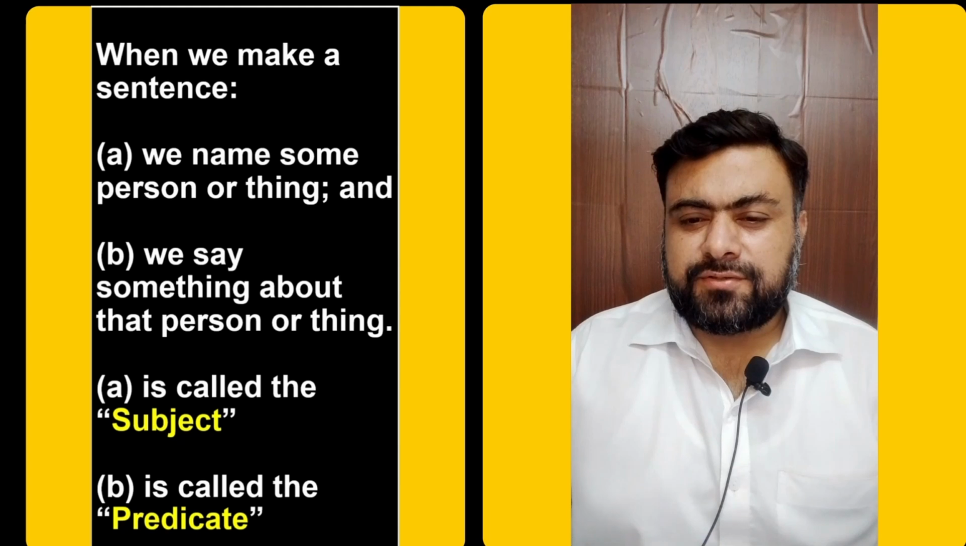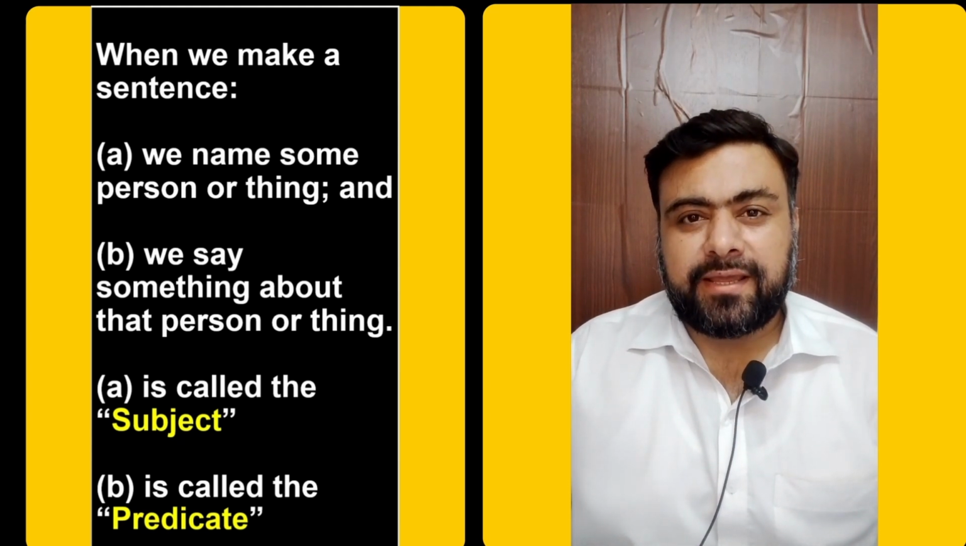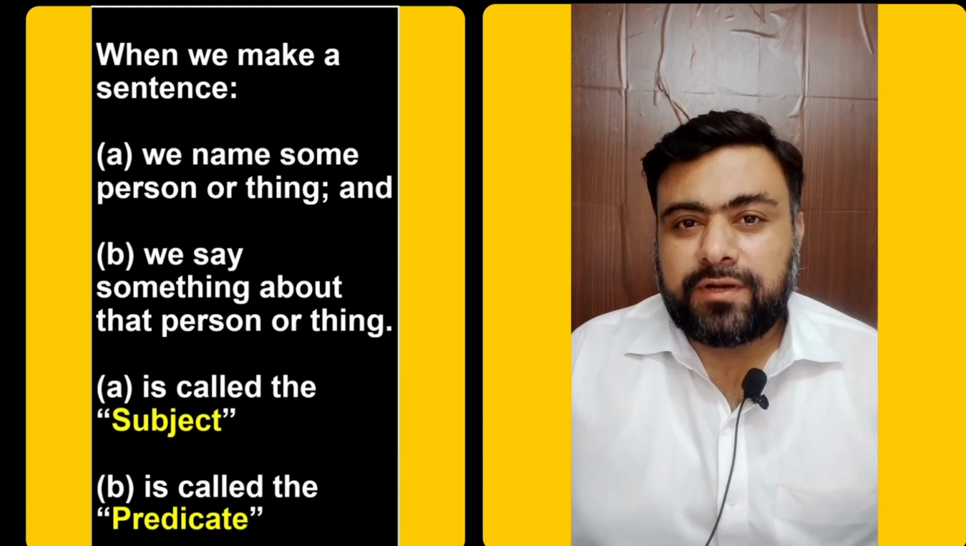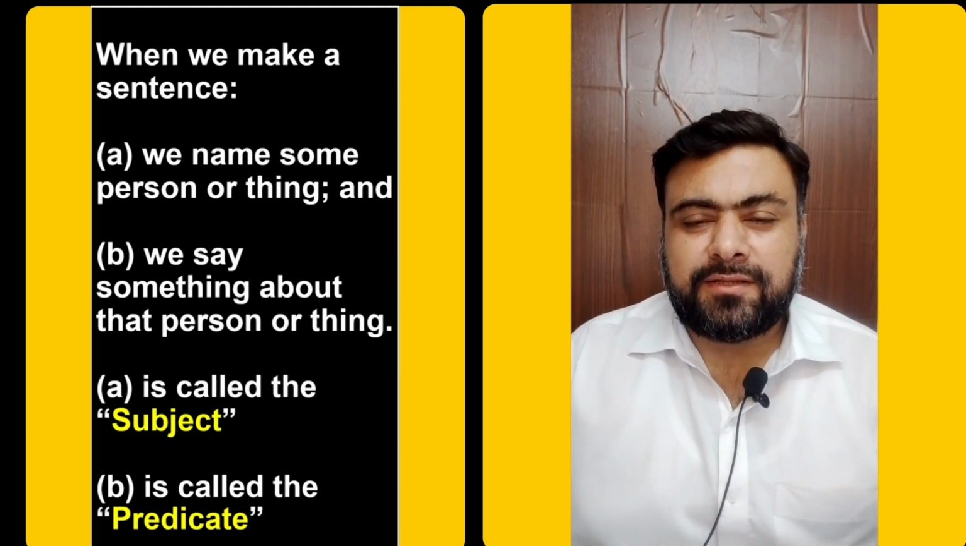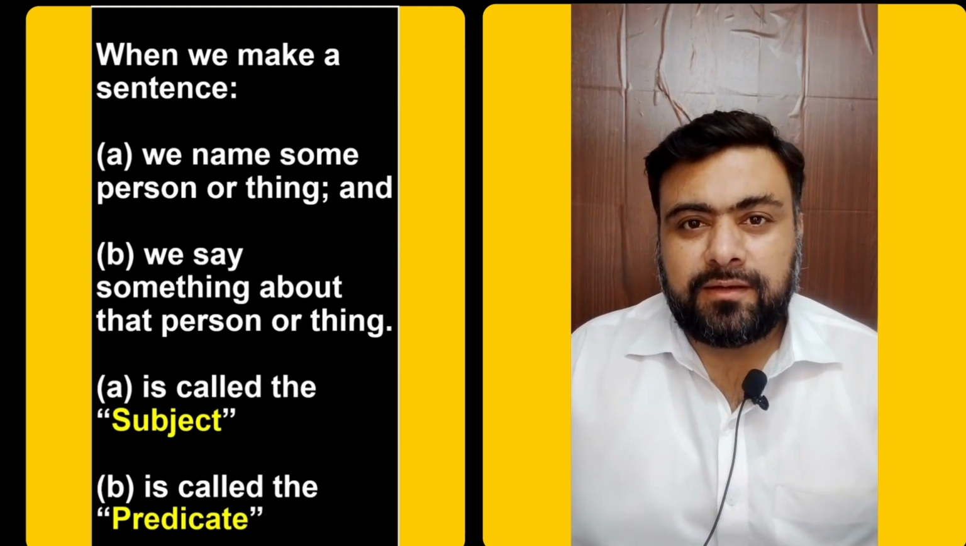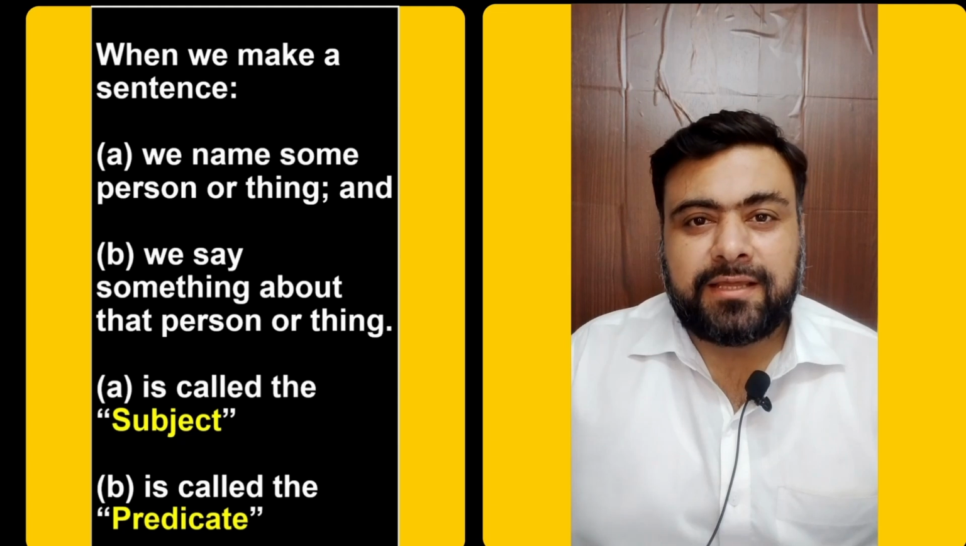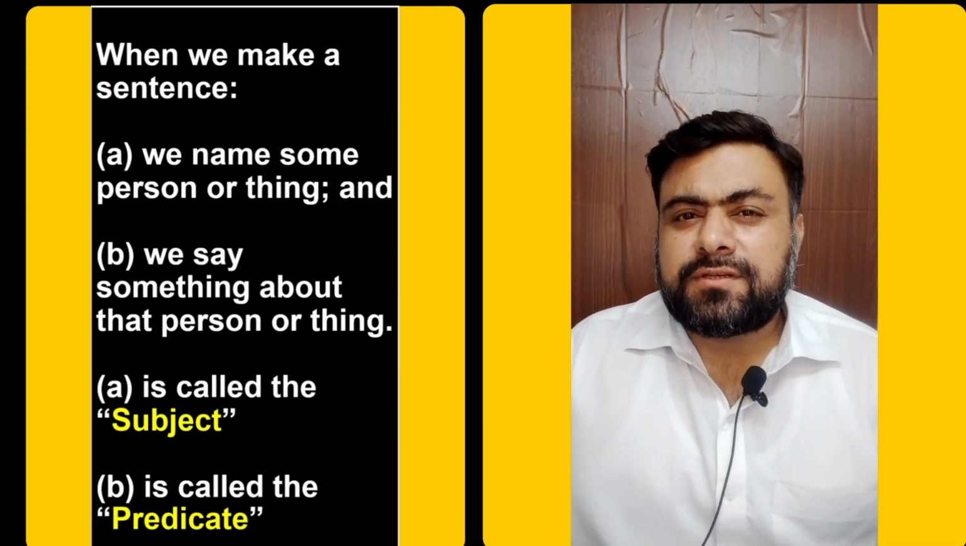When we make a sentence, A, we name some person or thing, and B, we say something about that person or thing. A is called the subject, B is called the predicate. What is a sentence? A sentence is the building block of composition. What is composition? Composition is either an essay, a story, a novel, a news article, or something like that. So the building block of composition is a sentence. So what is a sentence?